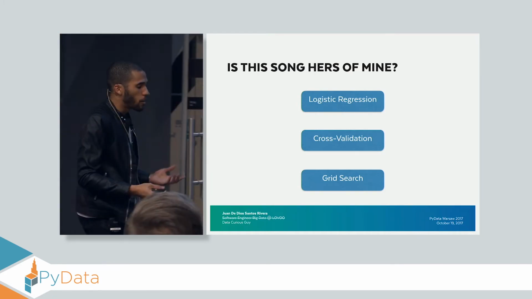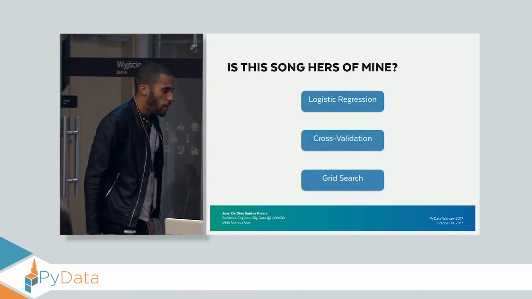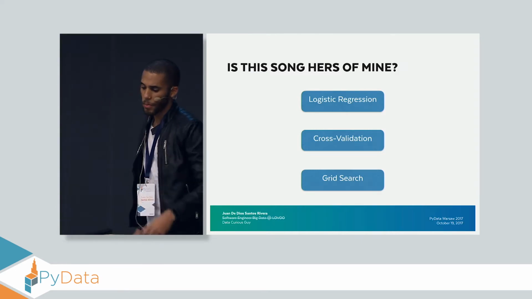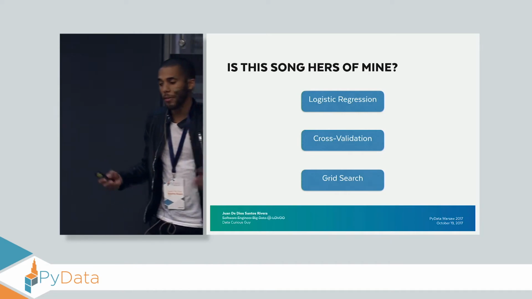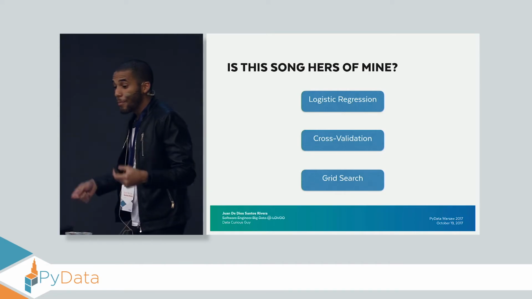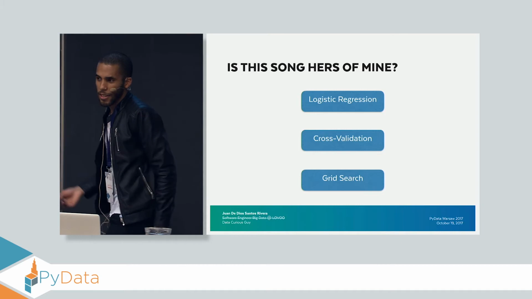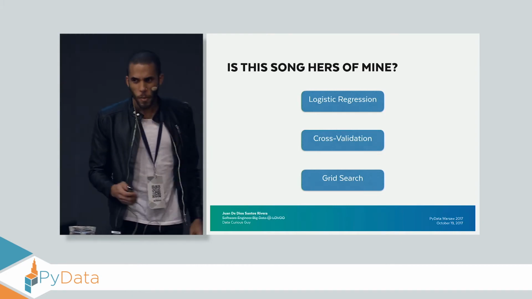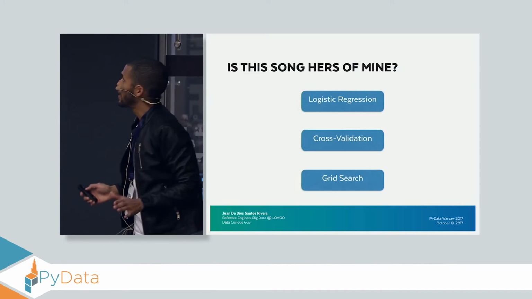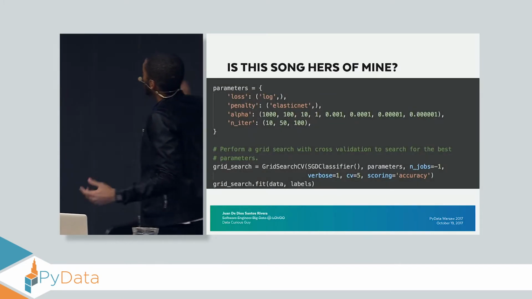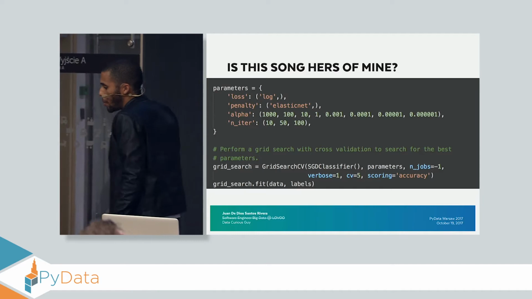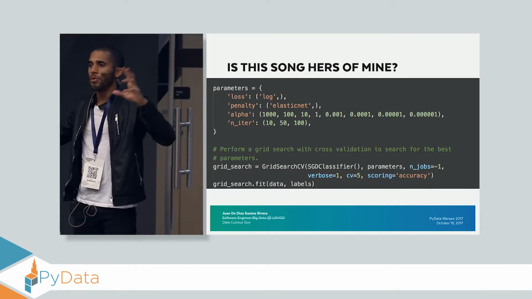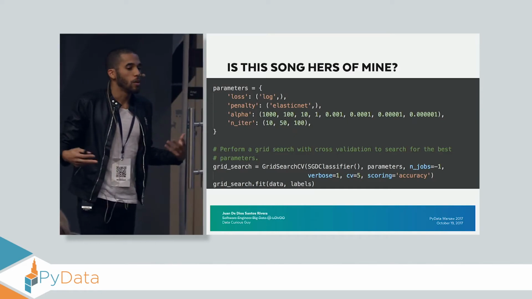I'm sure a lot of you know what cross-validation is, so I won't explain it, but for those of you who do not know what grid search is, it is simply a meta algorithm used for finding the best hyperparameters by fitting the model several times using combinations of them. Sounds confusing, but let's take a look. In this dictionary called parameters are all the possible parameters that I would like to try on my model to find the best option.